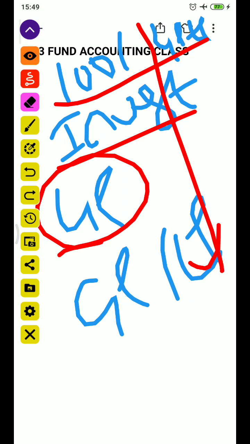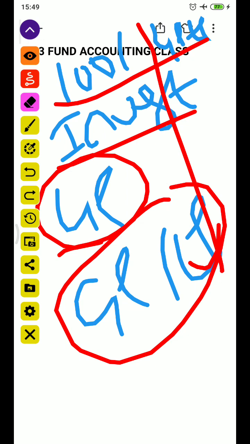After that, the remaining cash will go to the general partners and limited partners in one ratio, whatever ratio they decide, 20 to 80 or 60 to 40. Based on that ratio they will get their share.